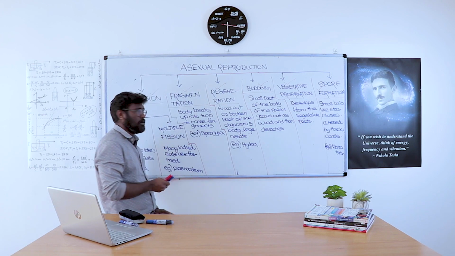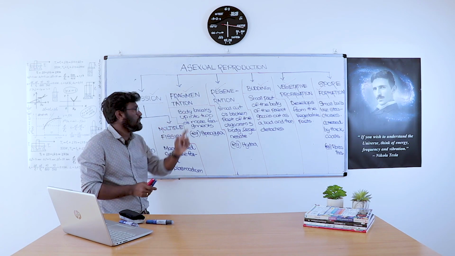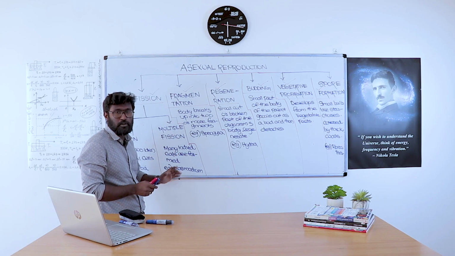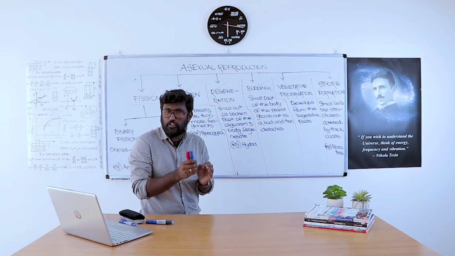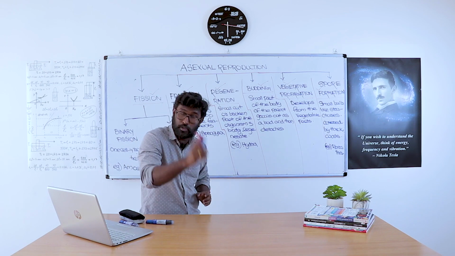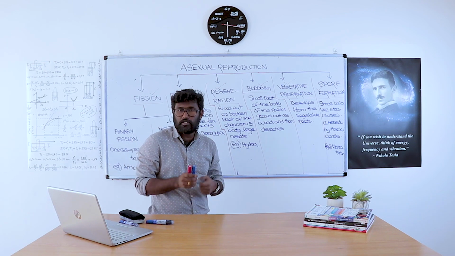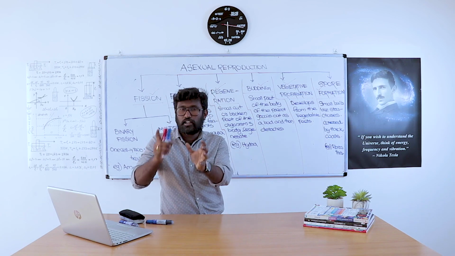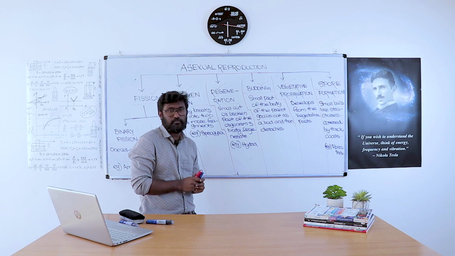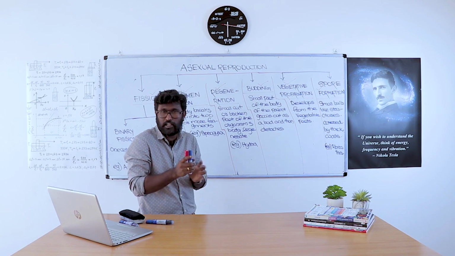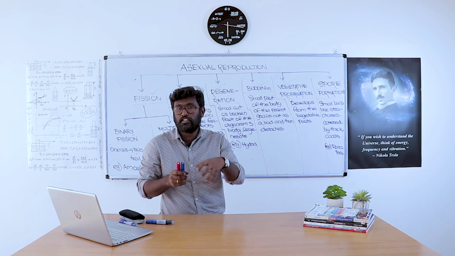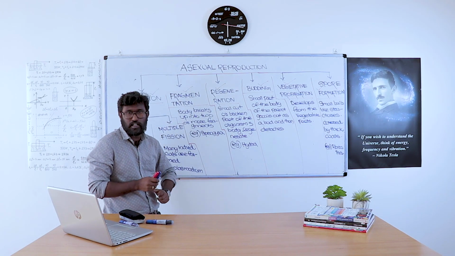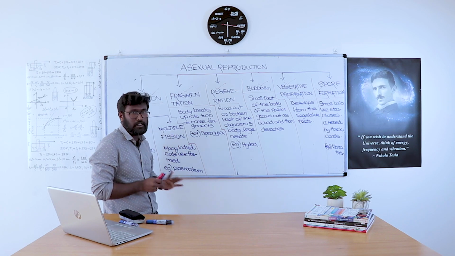What is meant by multiple fission? Multiple, in the term itself, includes the definition. Many individuals are formed from a single cell, not two. That type of reproduction is called multiple fission reproduction. For example, plasmodium. Plasmodium is an example of multiple fission.